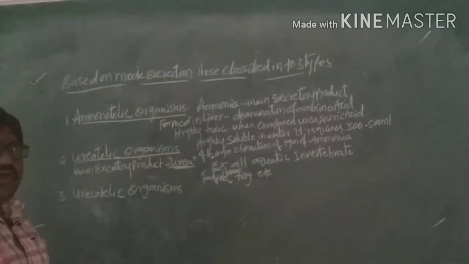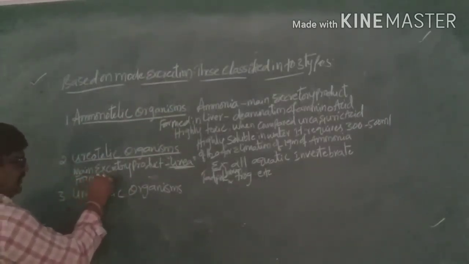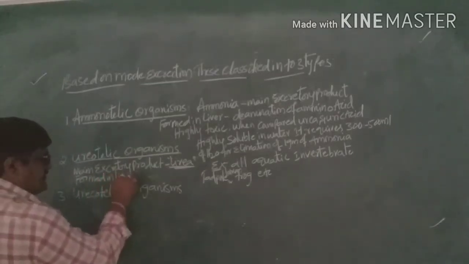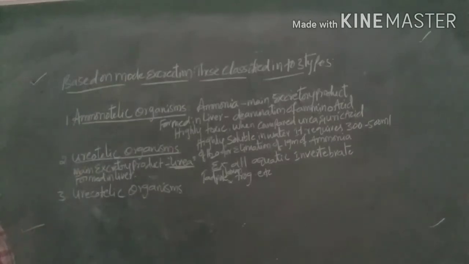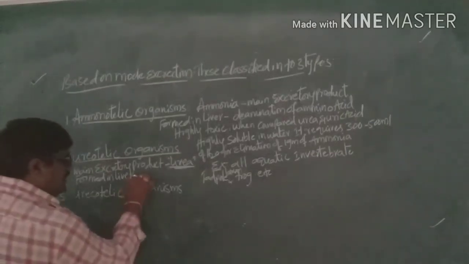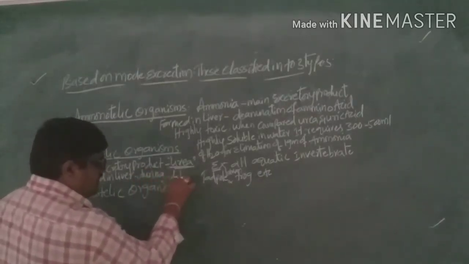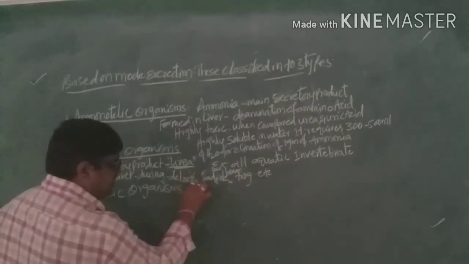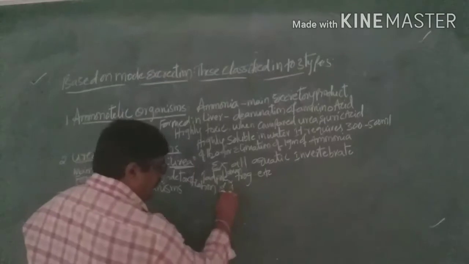Urea is formed in the liver during the detoxification of ammonia.